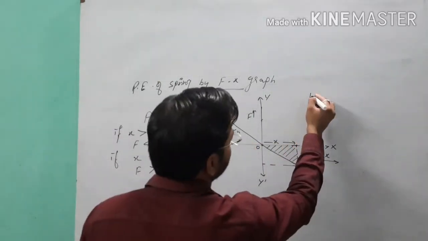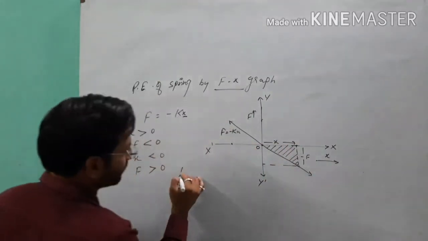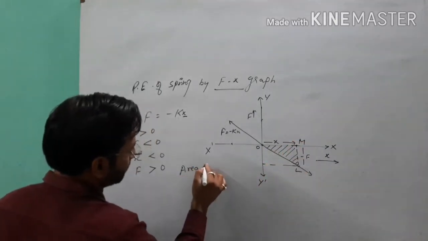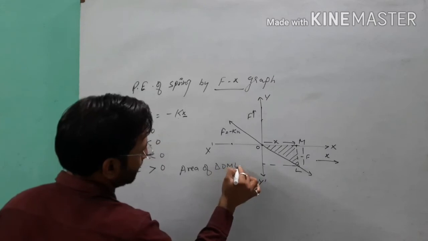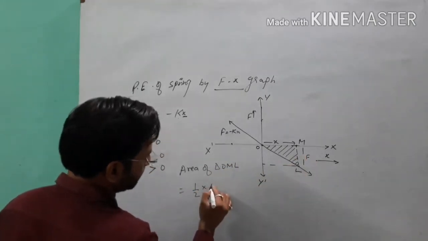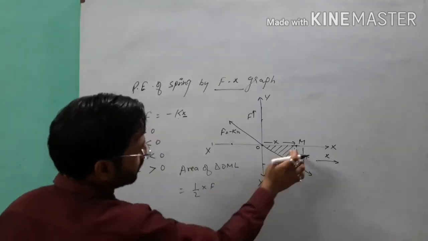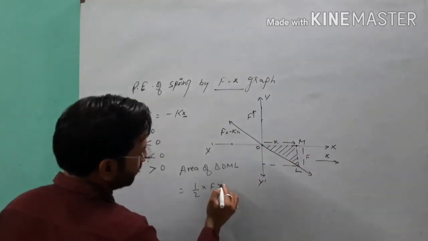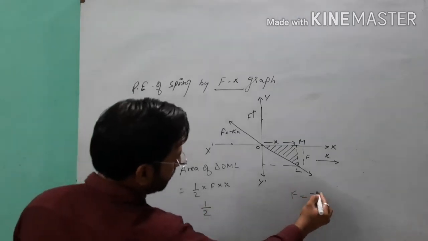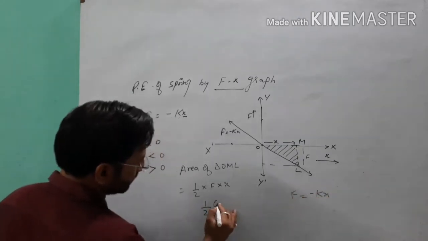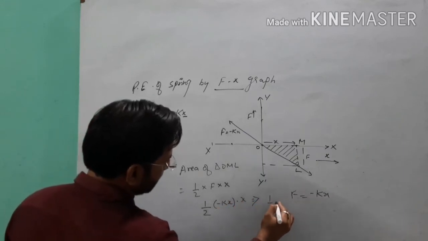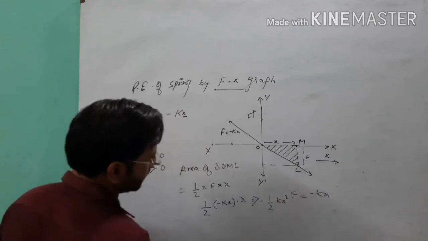If we think about the area, suppose it is the area of triangle OML, it is equal to half base into height. Suppose height is f and base is x, so f into x. Now you can substitute the value of f, which is equal to minus kx, then you will get minus kx into x. It will give us half kx square with a negative sign.